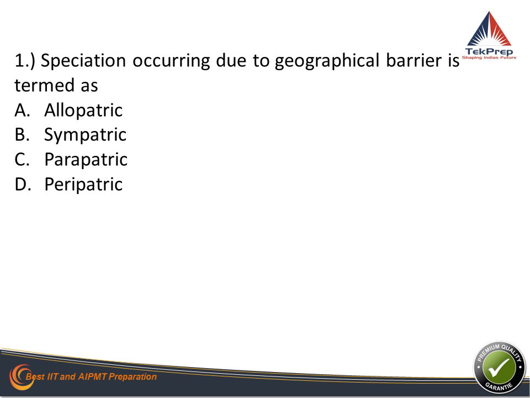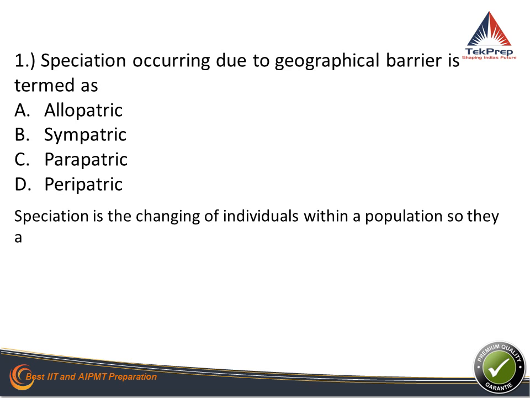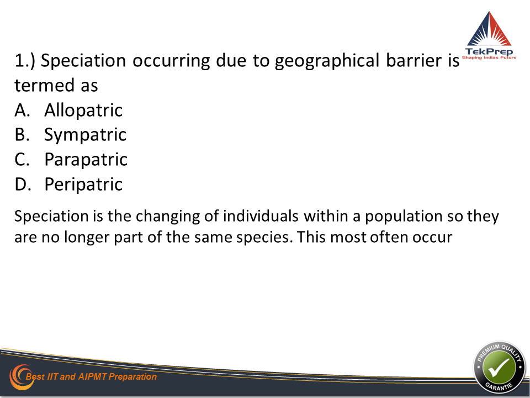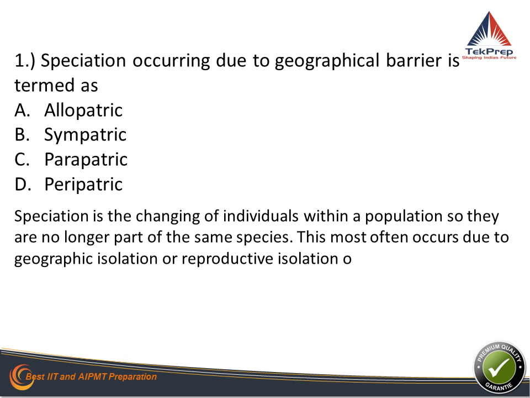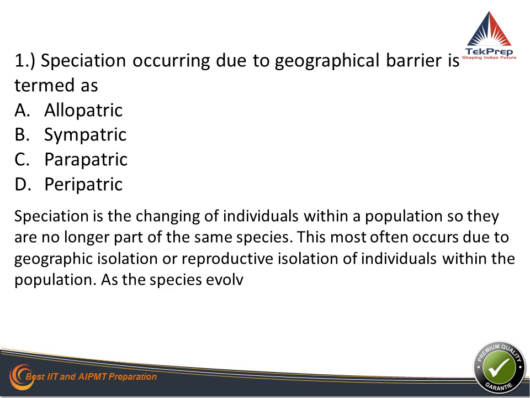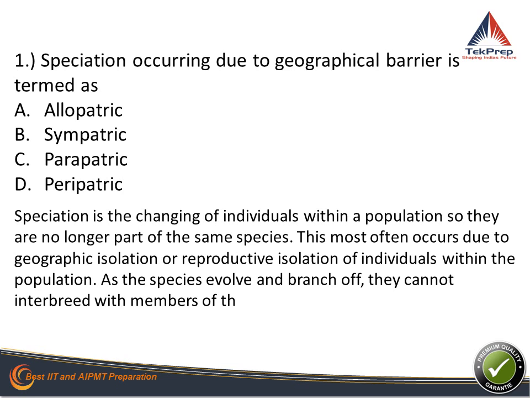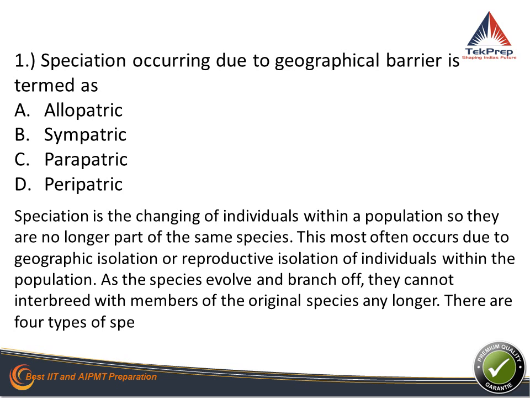So, speciation is the changing of individuals within a population so they are no longer a part of the same species. It could be because of geographical isolation or reproductive isolation of the individuals within the same population. So as the species evolve, they diversify, and they no longer breed with the original species, and that's how a new species is formed.